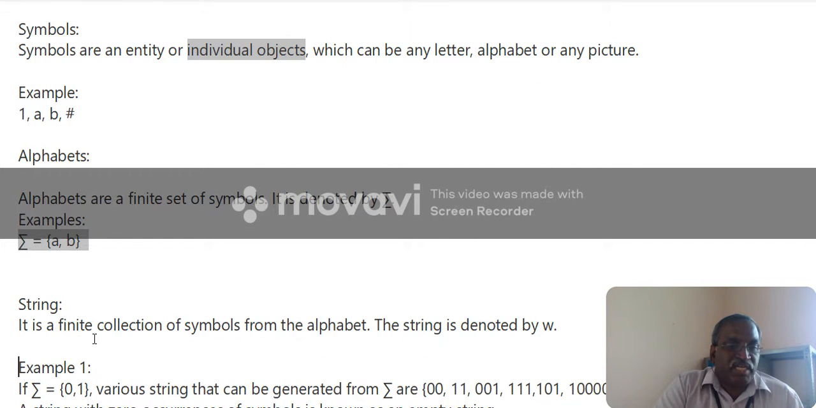The next terminology is string. It is a finite set of symbols from the alphabet. The string is denoted by W, which is the common terminology. We can put modulus of W, which says the number of symbols in the particular string.